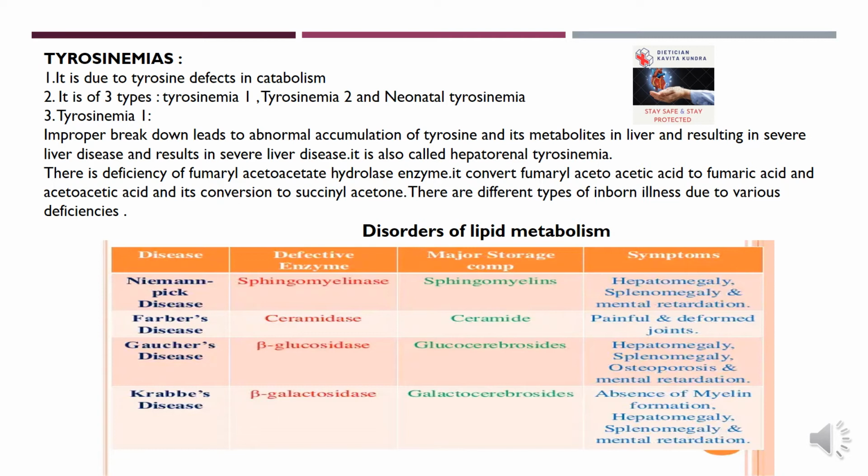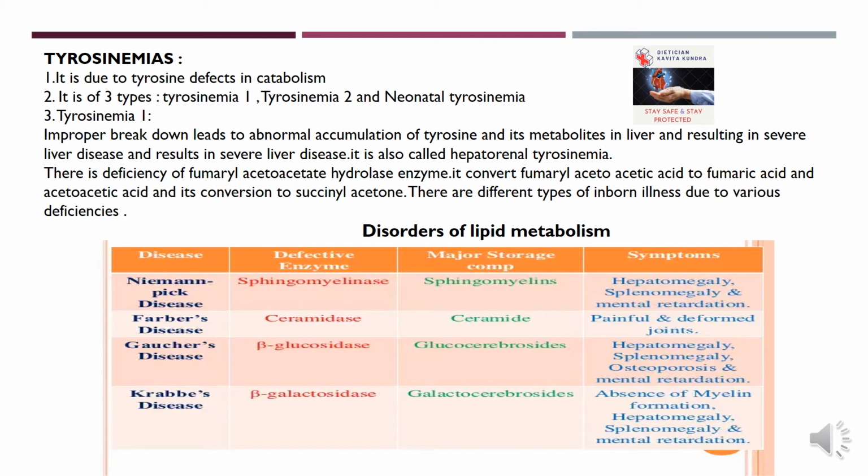Farber's disease: ceramidase is the enzyme, ceramide is the major storage component, and due to this we have painful and deformed joints. Gaucher disease: this is beta glucosidase, and the major storage component is glucocerebroside. Because it is related to cerebroside, hepatomegaly, splenomegaly, osteoporosis, and mental retardation are all present.